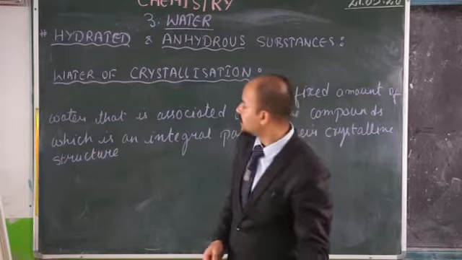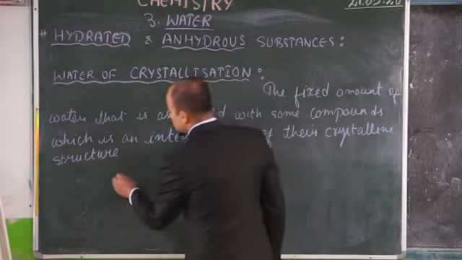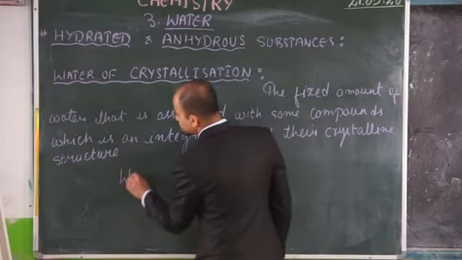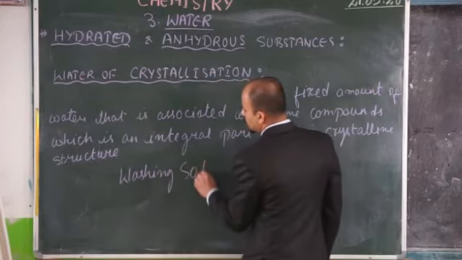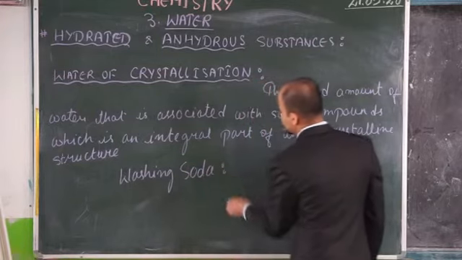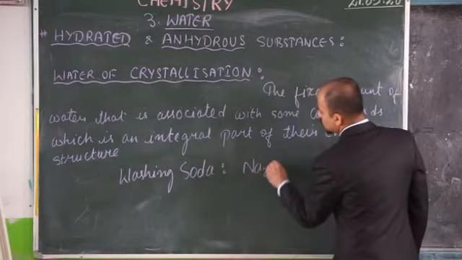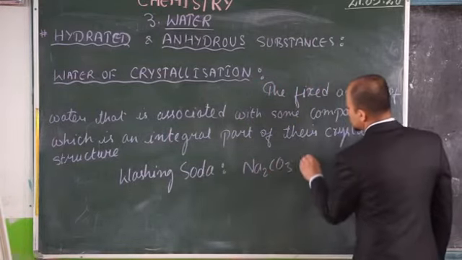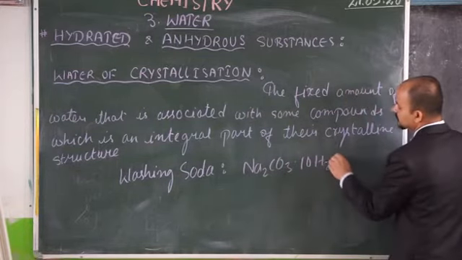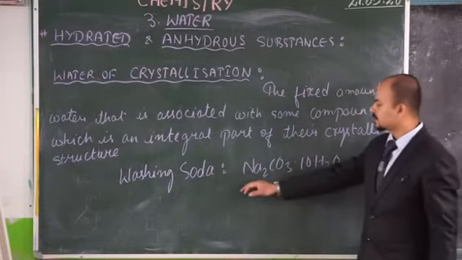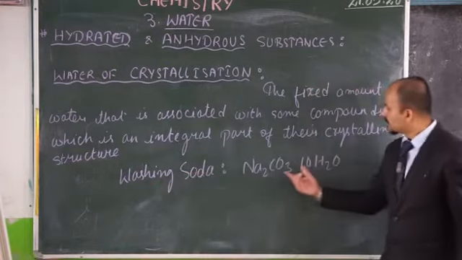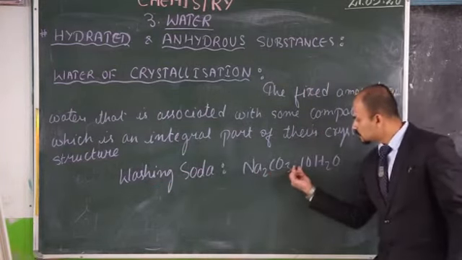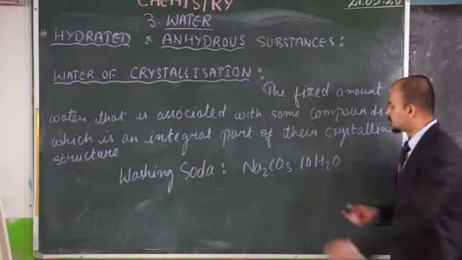For example, in case of washing soda, the formula for washing soda is Na2CO3 dot 10 molecules of water. Now here, in this particular washing soda, we have Na2CO3 dot 10 molecules of water.